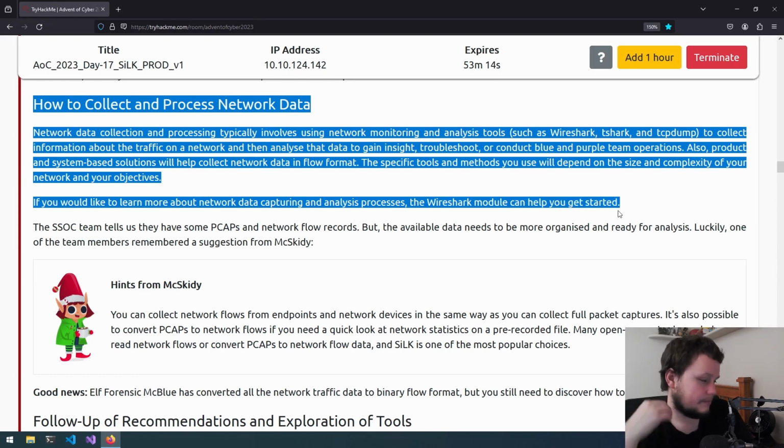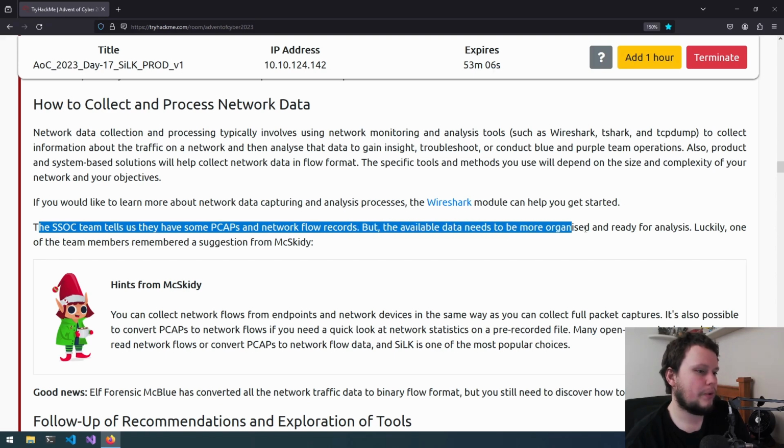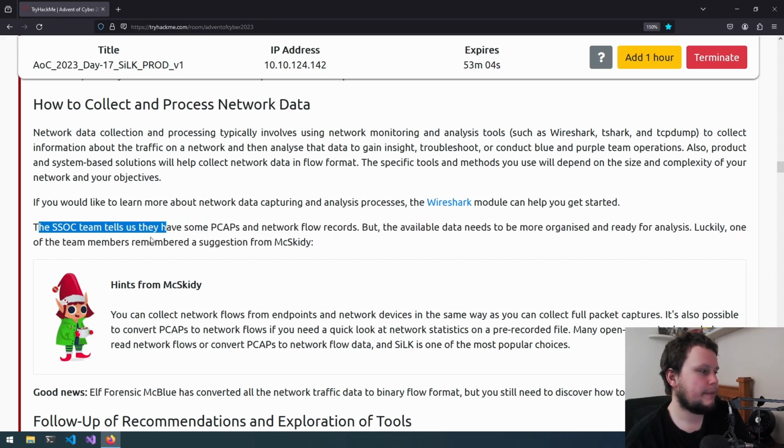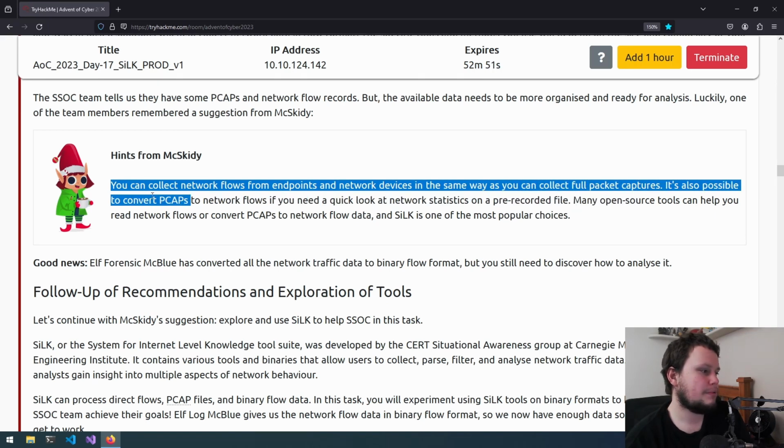The SSOC team tells us they have some PCAPs and network flow records, but the available data needs to be more organized and ready for analysis. Luckily, one of the team members remembered a suggestion from McSkitty. Hints from McSkitty: you can collect network flows from endpoints and network devices in the same way as you collect full packet captures. It's also possible to convert PCAPs to network flows if you need a quick look at network statistics on a pre-recorded file.